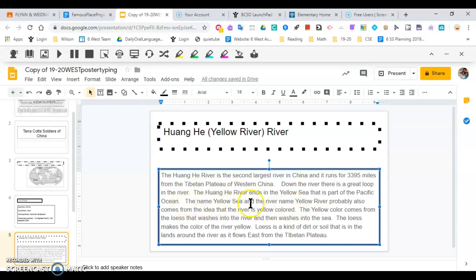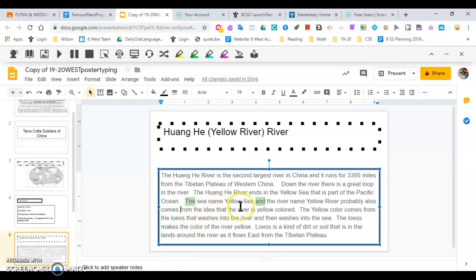The name Yellow Sea and the river name Yellow River, so Yellow Sea and Yellow River should be capitalized. Probably also comes, that sounds awkward.